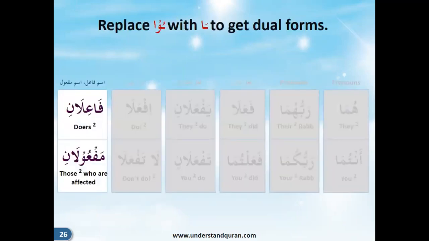So fa'il we know is the active participle. To make it two, just add ani to it. Fa'ilani. So we just remember ithnani, fa'ilani. Right? So doers, both doers. And passive voice was maf'ulun. Of two of those who are affected we will say maf'ulani. So just ani is added to the end, right? In the active participle and passive participle. So it is easy. Just ani is added to most of the things.